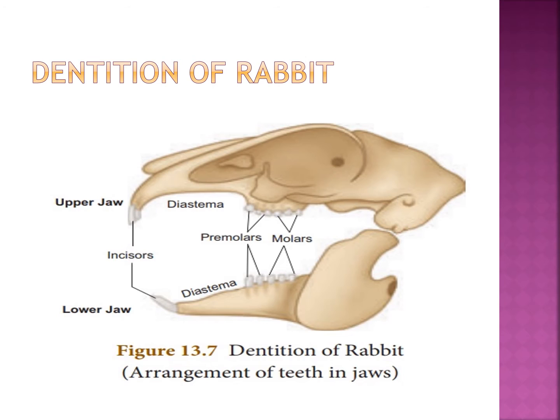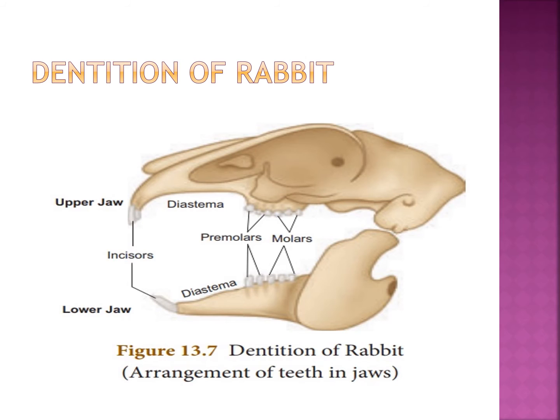The existence of two sets of teeth in the life of an animal is called diphyodont dentition. That means milk teeth are there, permanent teeth are also there.